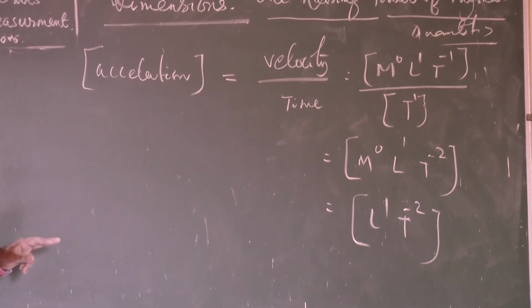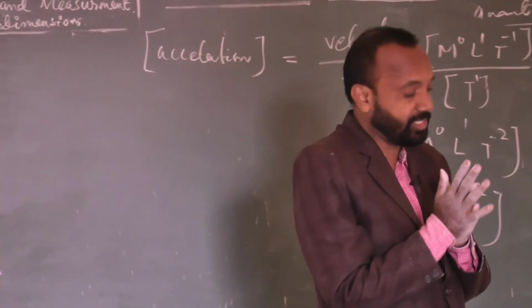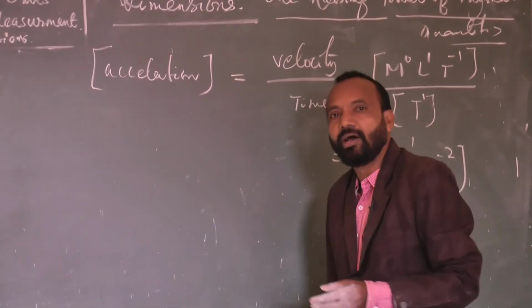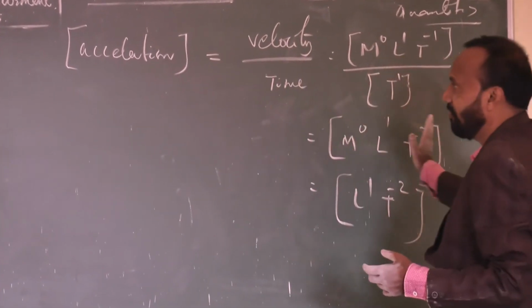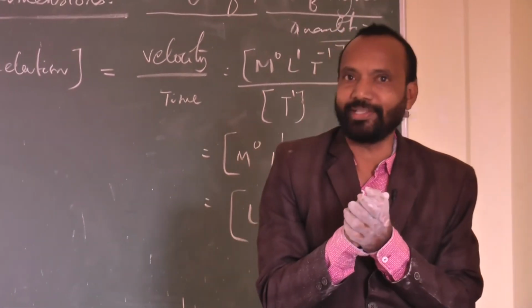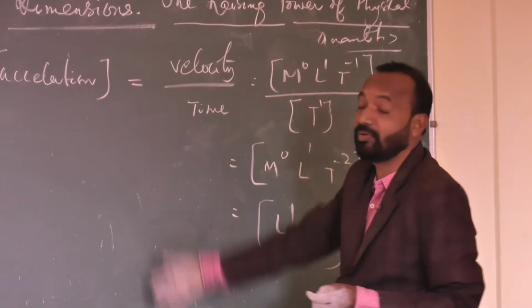Like this we can express the dimensional formula of acceleration and other quantities also. In the next class we will discuss all the dimensional formats; I will give a list of different quantities and their dimensional formulas. You have to remember a minimum of 20-30 dimensional formulas for your exam. Okay. Thank you. Next class we will discuss the rest of the things about the dimensional formula.